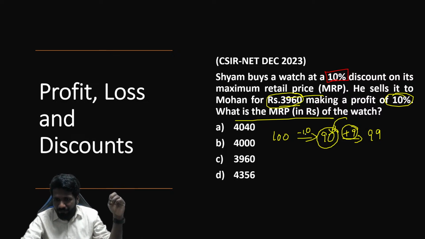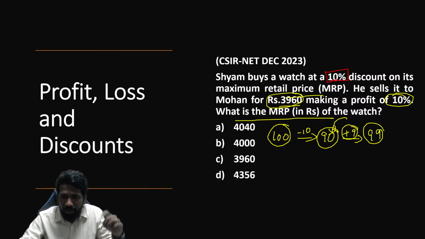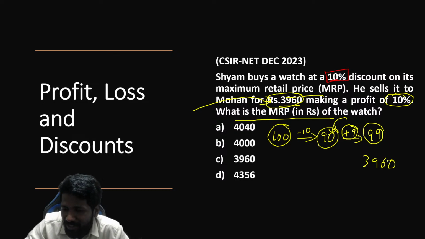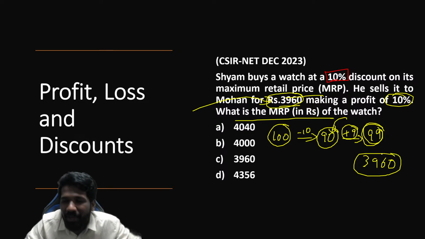That means if we are starting with 100, we are finally getting that he is selling the watch to Mohan at 99 rupee. But the question is not agreeing with that. The question is saying that he is selling the watch at 3960 rupee. मतलब हमारा आंसर 99 है, ओरिजिनल आंसर 3960 है. इसको अभी करेक्ट करना है.